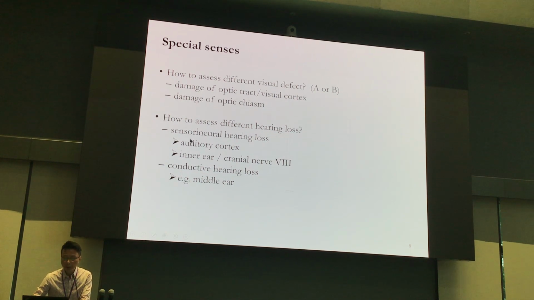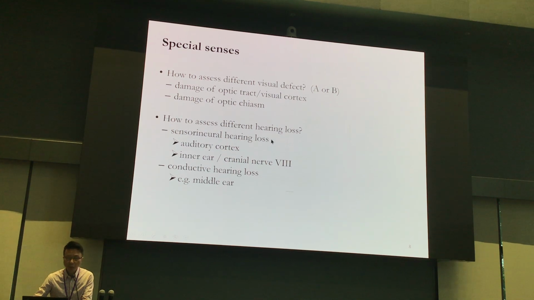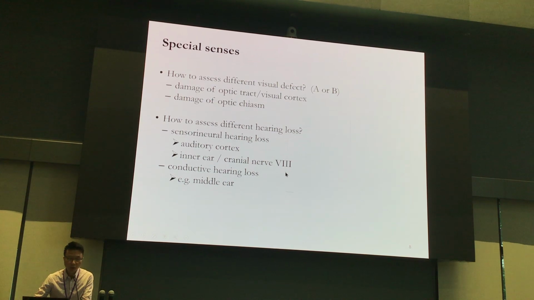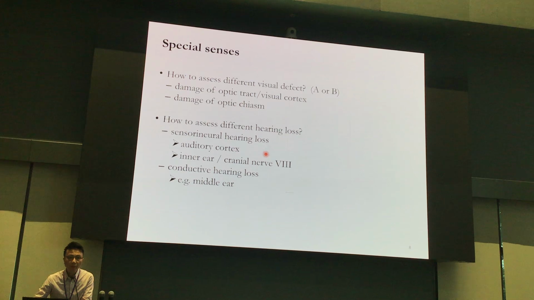Moreover, even in sensorineural hearing loss, the response will be different if the person has damage in the auditory cortex. If the person only has damage in the inner ear or in CN8, the response for the sensory hearing loss will also be different from damage in the auditory cortex.